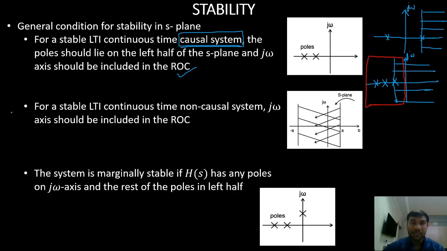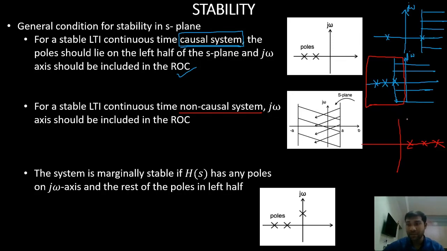Now we look at stability for non-causal systems. Or let us consider stability of an anti-causal system first, right? For the anti-causal system, what happens? It should be opposite of the causal system, right? If all my poles are on the right half of the S plane, then what happens?